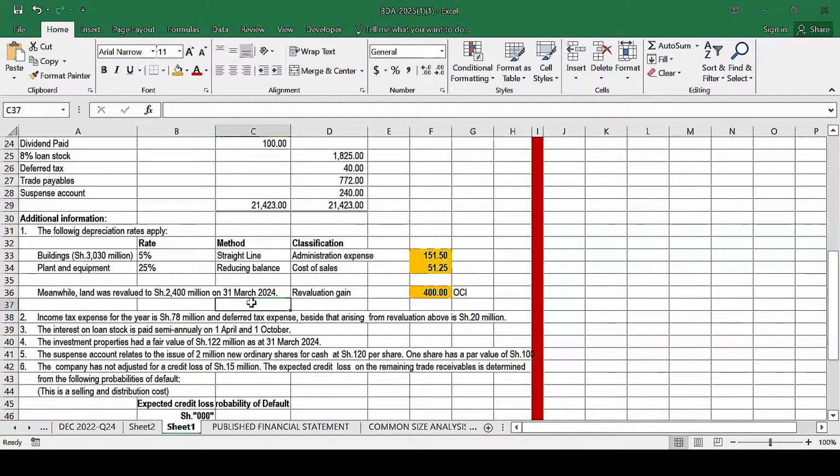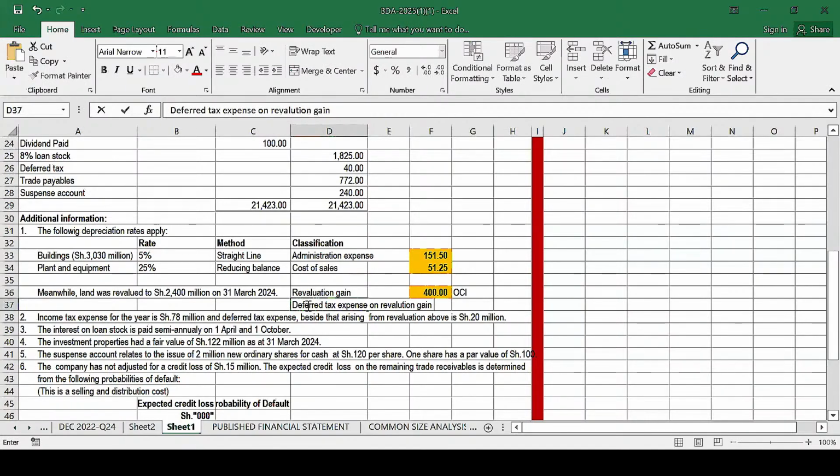I hope you can recall from FR and also AFR, in case the company revalues an asset and there is a revaluation gain, this gives rise to something called the taxable temporary difference. So what we do, we compute the deferred tax expense on that revaluation gain.